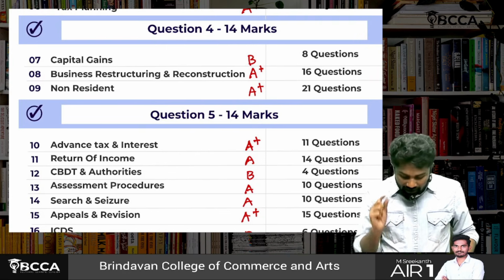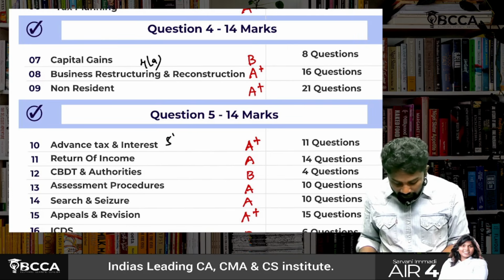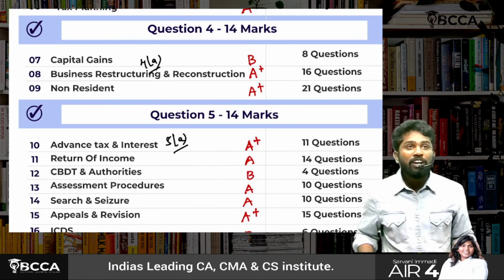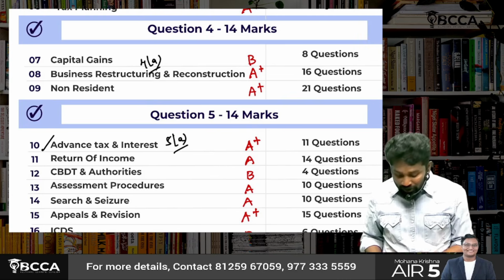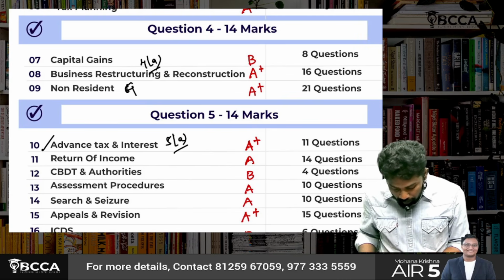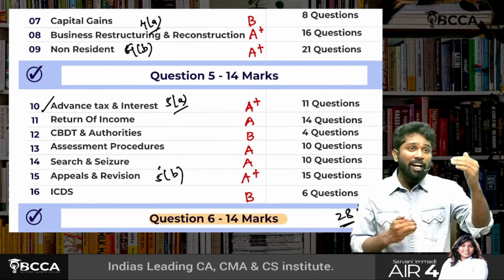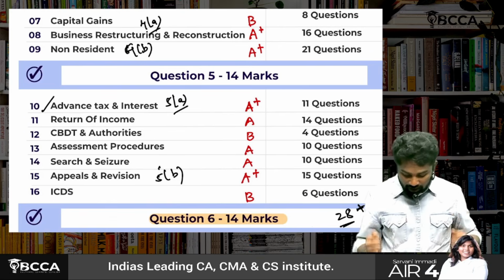Business restructuring is question 4A, and on a parallel note, 5A will be from advanced tax. If you ask me which is easy, the advanced tax question is the easy one. Then the second part: 4B is from non-resident taxation, and 5B is from the appeals chapter. Now head on head, 4B versus 5B.